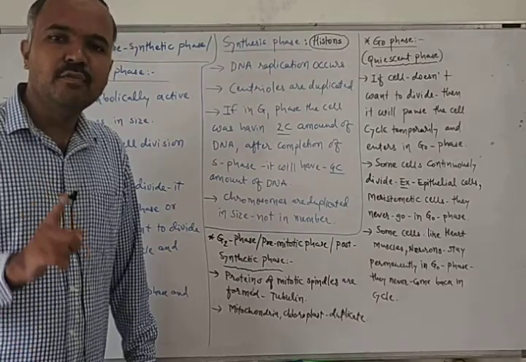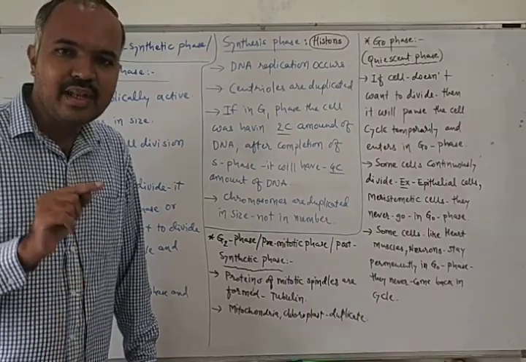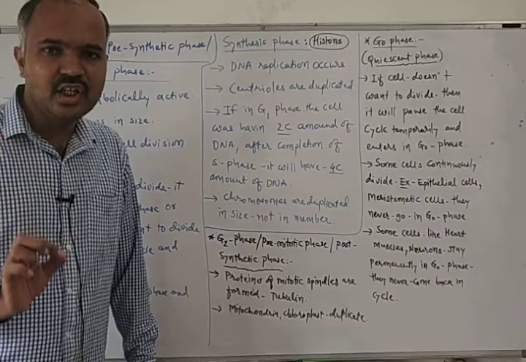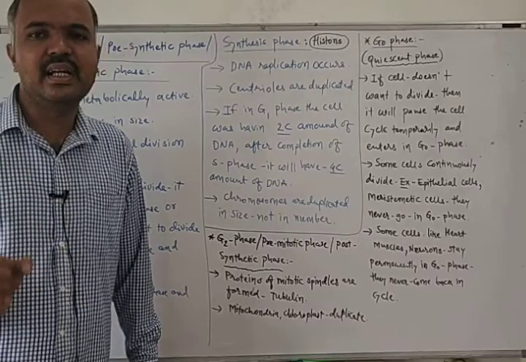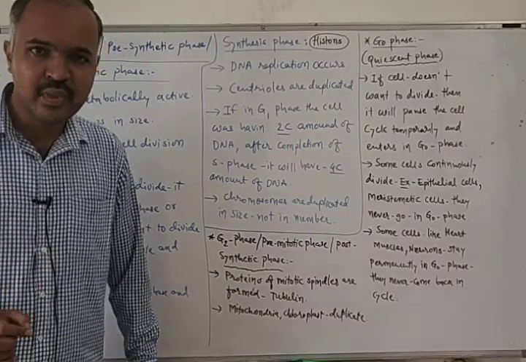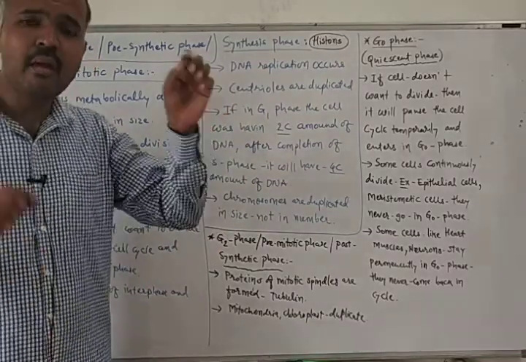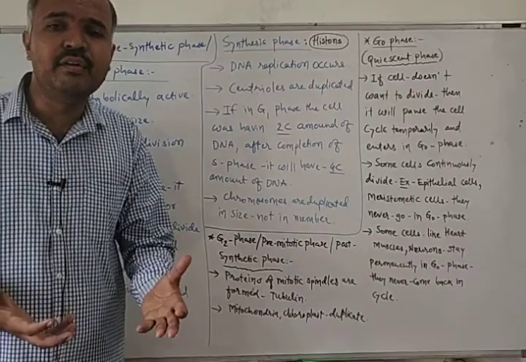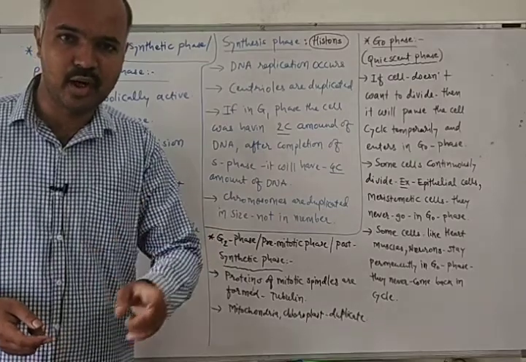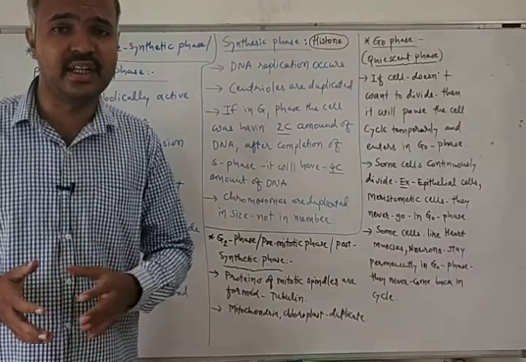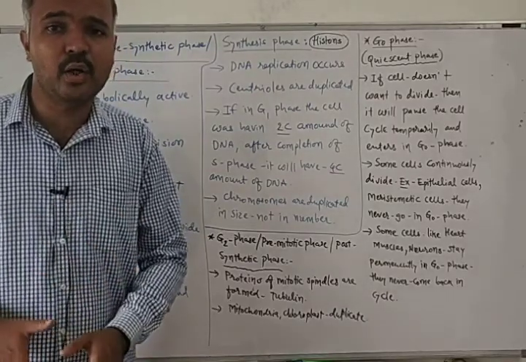But if it does not want to divide, then it will pause the cell cycle for a while and enter into a new phase called G0 phase, or quiescent phase. The decision of cell division is taken during which phase? During G1 phase. And G0 phase is not part of interphase.